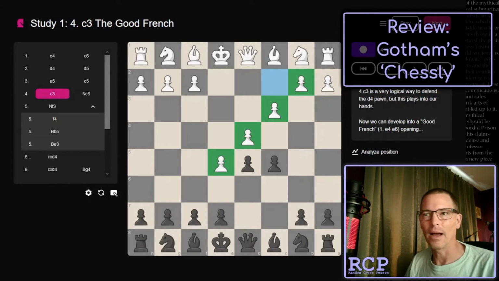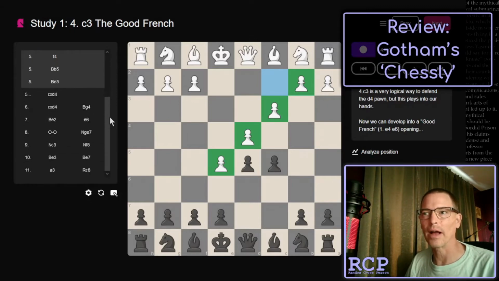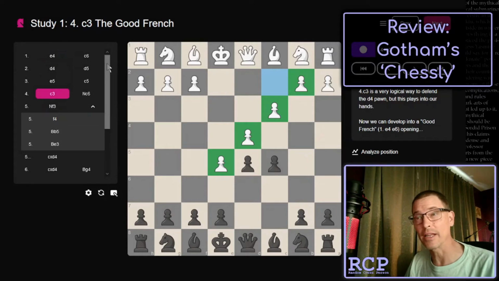And over on the left is the move order. Again, this was something that was not included in the Caro-Kann course on GothamChess.com. All these move orders were included in the PGN file, Portable Game Notation, which you could download after you had bought the course and put into a PGN reader to study, or just open in a text editor if you're pretty good at visualizing moves based on the notation.